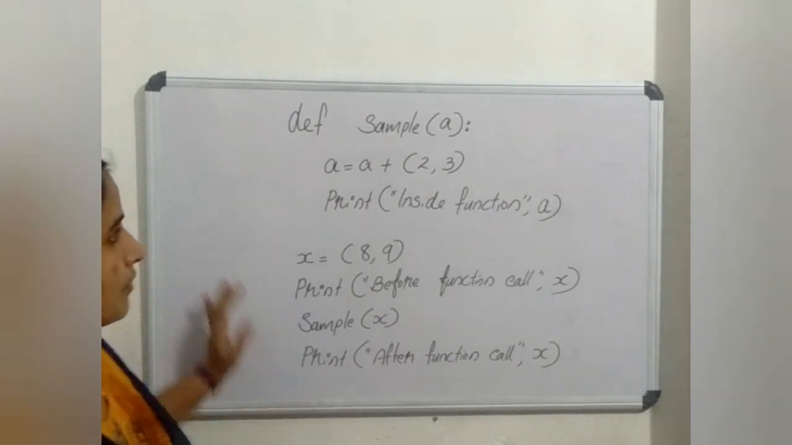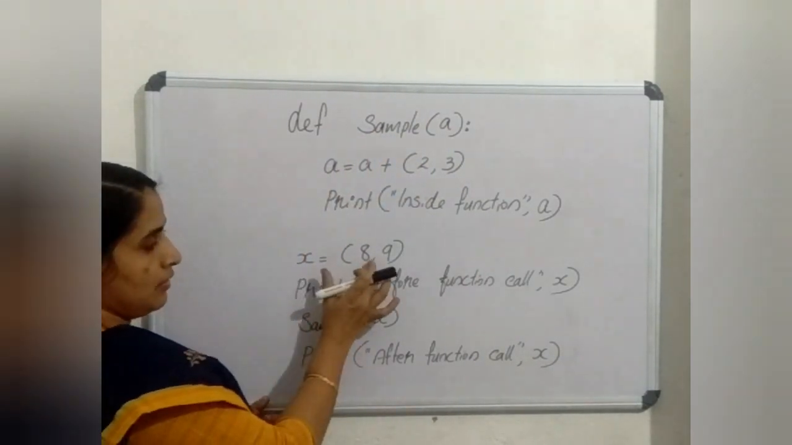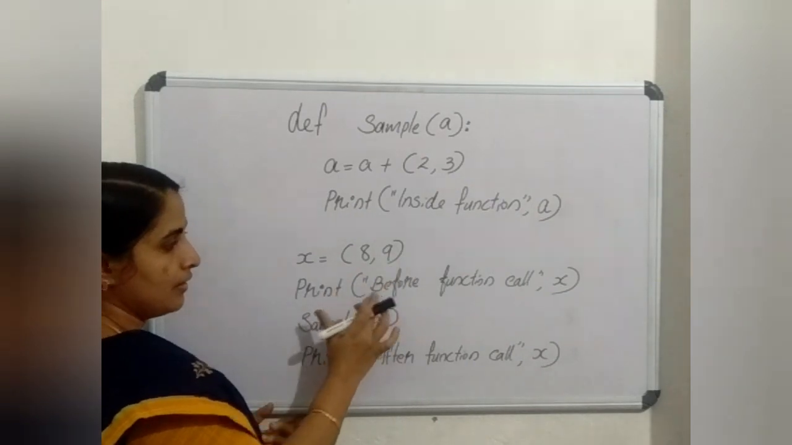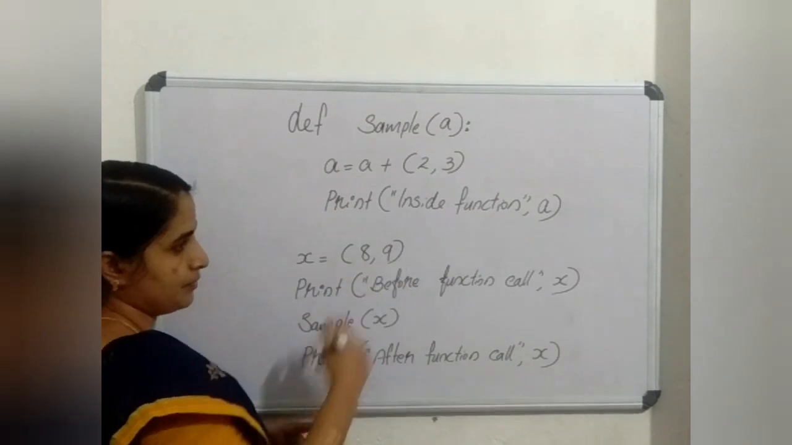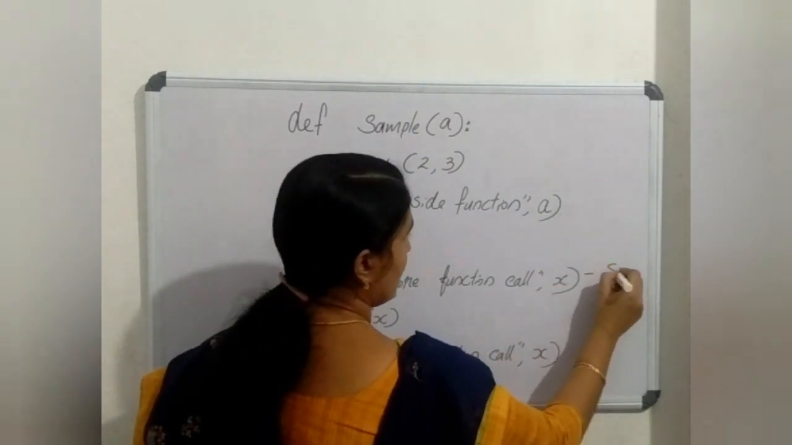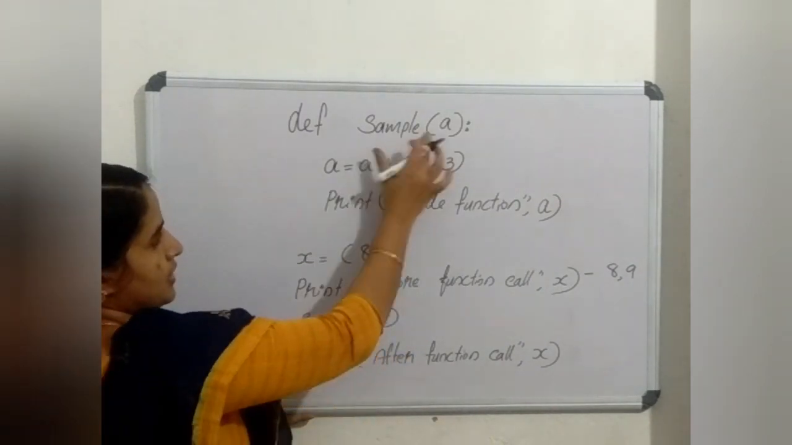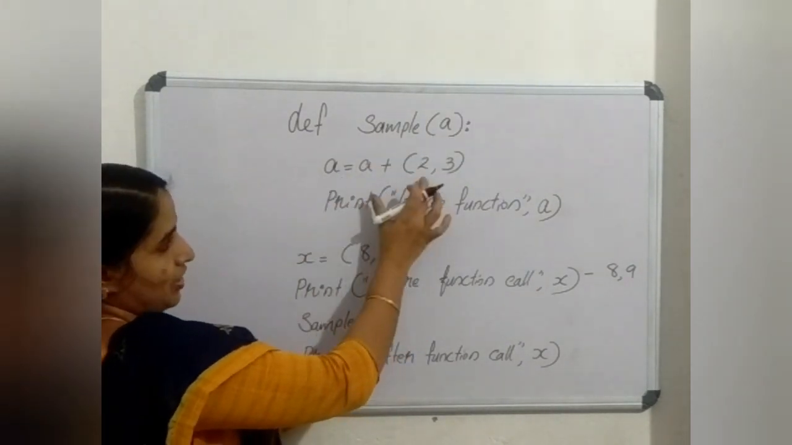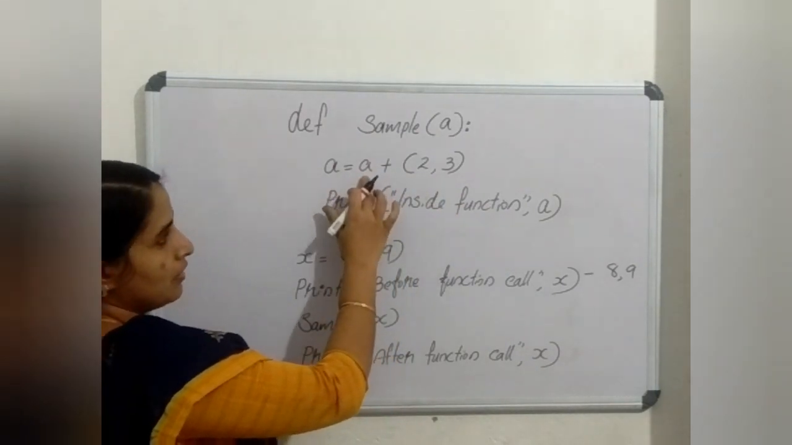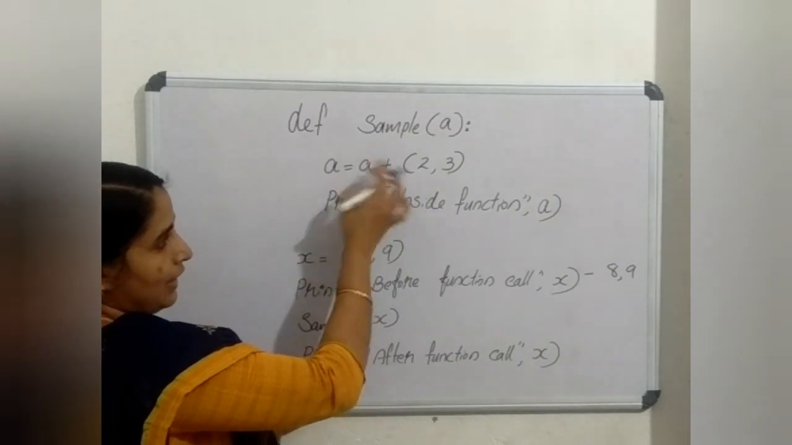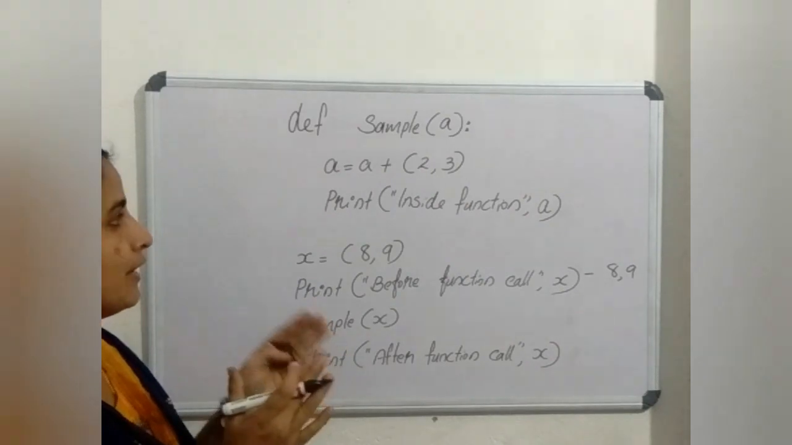Example to pass a tuple type of argument to a function. This is a tuple with elements 8 and 9. So it will print before function called 8, 9. Then sample function. Inside the sample function, I attach another tuple to the present tuple. This is possible because we cannot add any element to a tuple directly, but we can join different tuples.